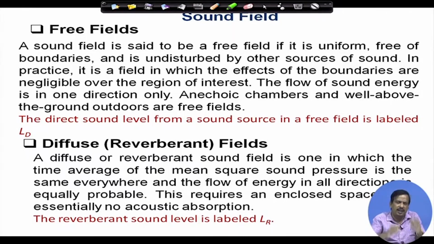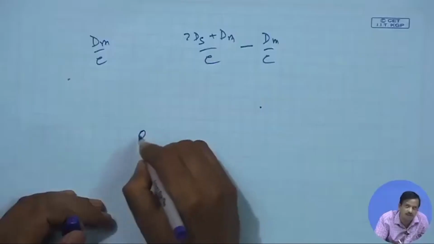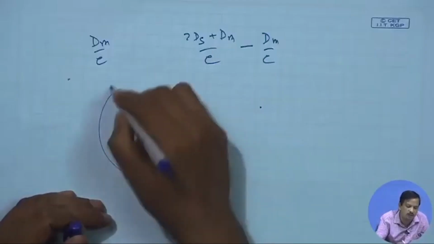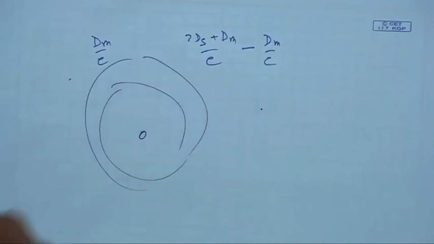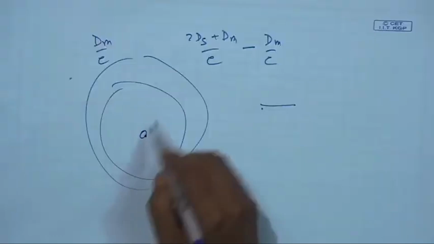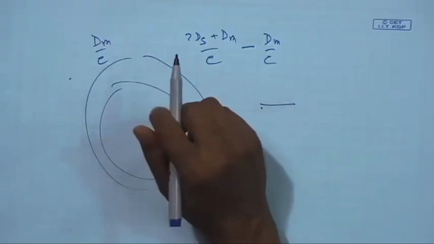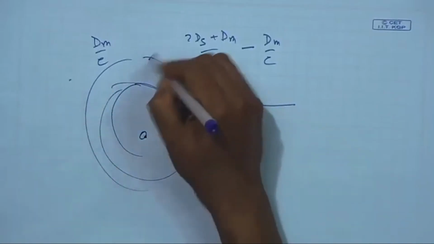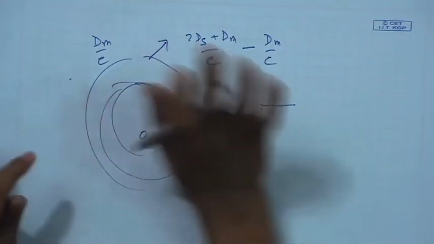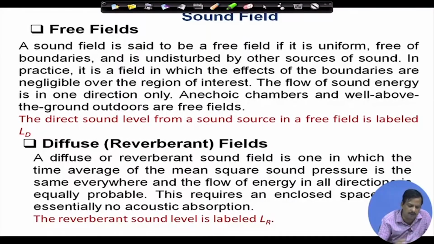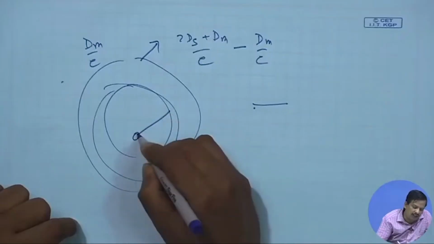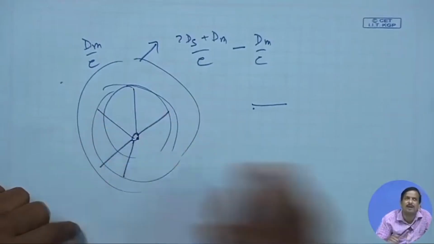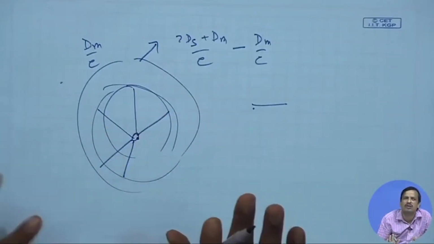Now, if I produce a sound here, it creates a sound field. You know that if I pass an electric signal on a cable, it creates an electric field. Similarly, if I produce a sound here, it creates a sound field. So this whole environment is called the sound field. That sound field has different kinds of variation. The first one is called free field. What is free field? Free field means that sound only travels, and there is no reflection back from any surface.